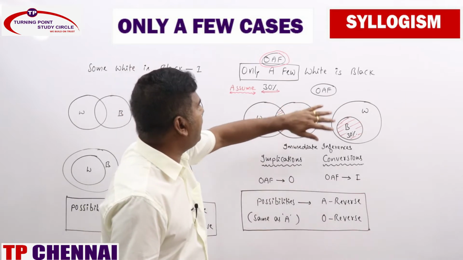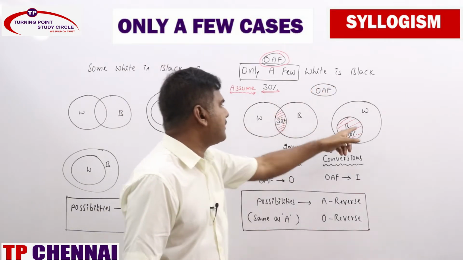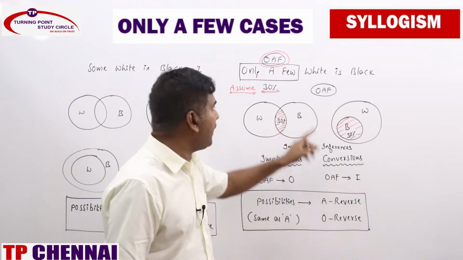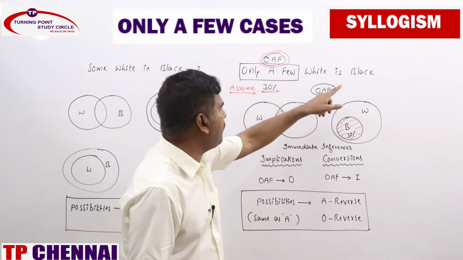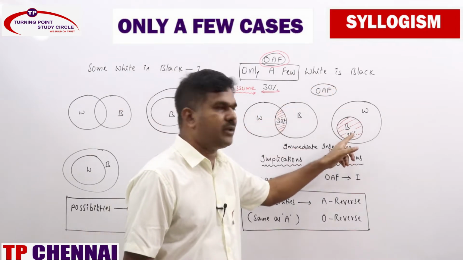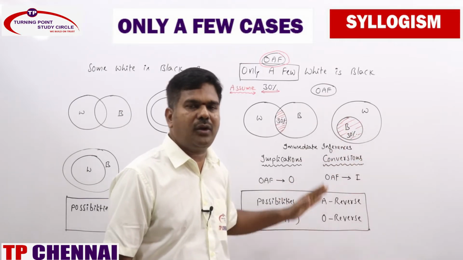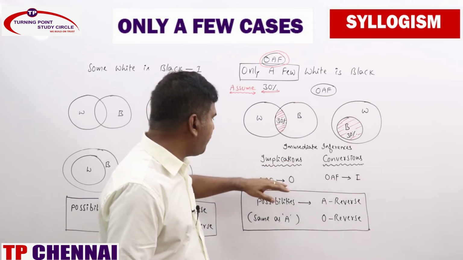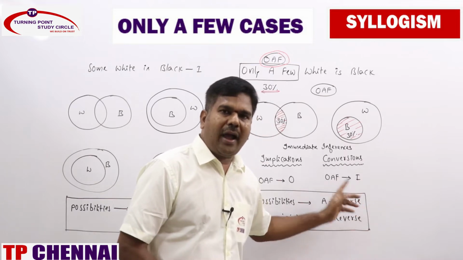Now only a few can be converted into I statement. See that, some black is not white, some black is not white is right only. So only a few cannot be converted into again only a few. Only a few black is white, that is also ruled out, because all white is black, we cannot make it as only a few black is white. So only a few can be converted into I statement only. Only a few is directly implied by O statement, only a few can be converted into I statement.